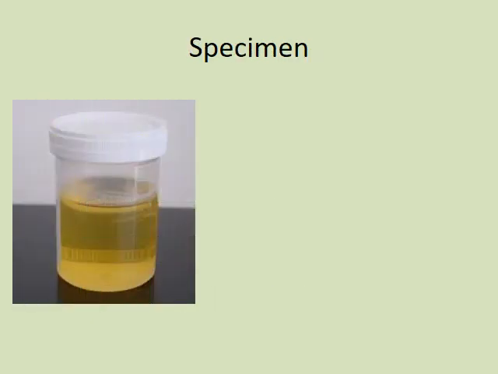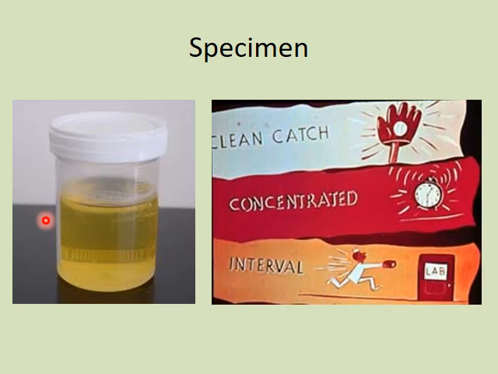The first is the sample collection, that is obviously urine. But the thing that we have to keep in mind while collection of urine is it should be a clean catch midstream urine, which should be collected after proper cleaning of the area. And we do need midstream urine because we do not want the initial flow of the urine to be collected in our sample, because that would be heavily contaminated with the endogenous flora.